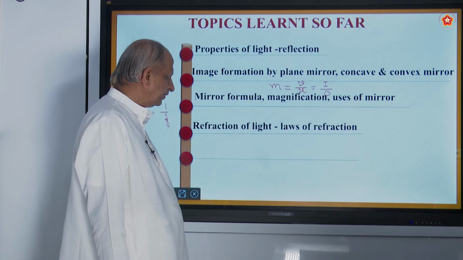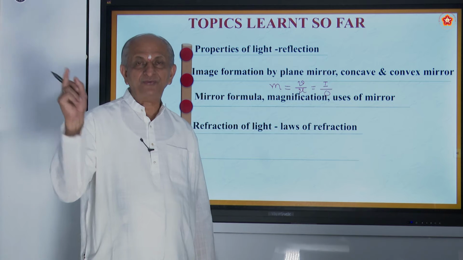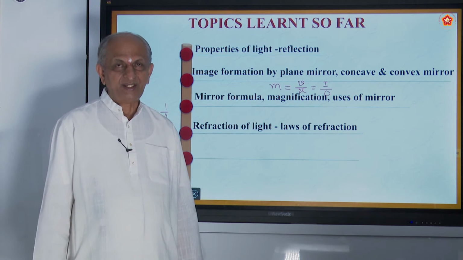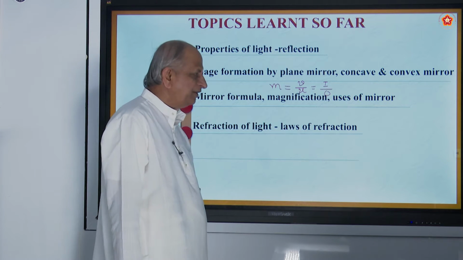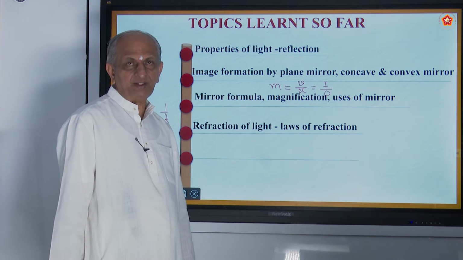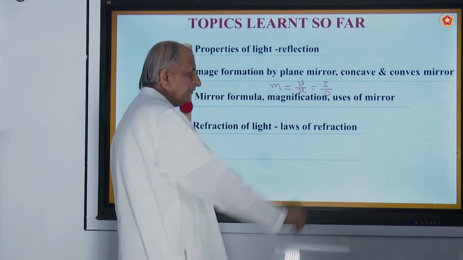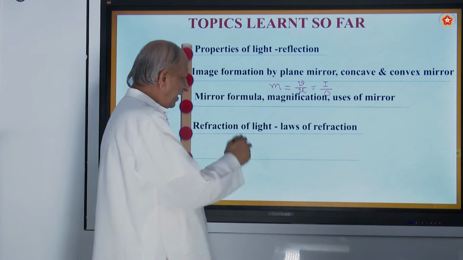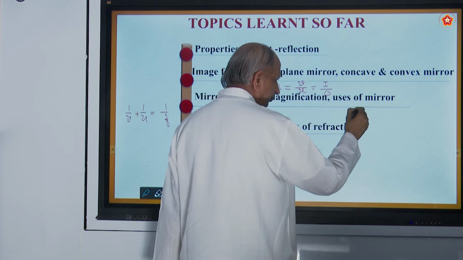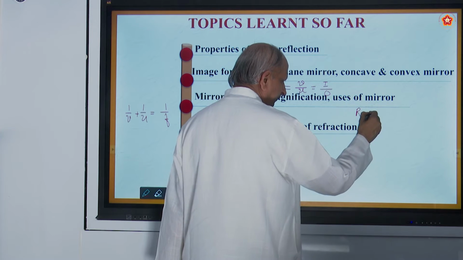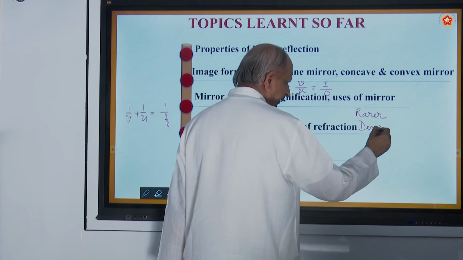And also we have seen about refraction of light. That is a change in the direction of the light, and that happens because of the change in the wavelength. So refraction of light and laws of refraction. This happens when the ray of light passes from one medium to another. There are two kinds of medium: one is called the rarer medium, another is called the denser medium.